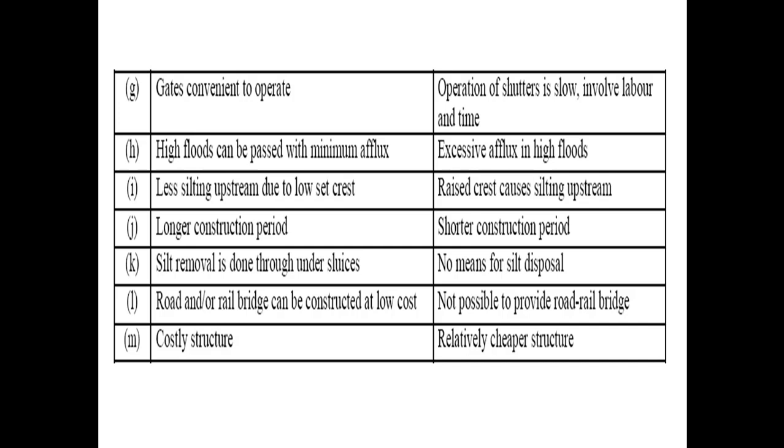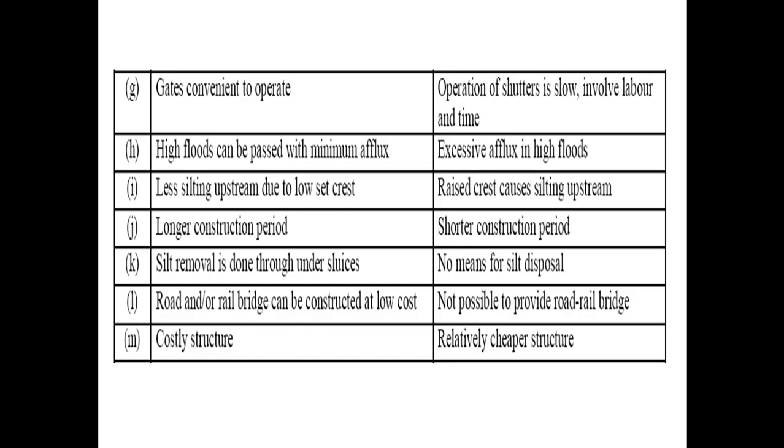I point is less silting upstream due to low set crest, whereas in weir raised crest causes silting upstream. J, longer construction period of barrages, whereas in case of weirs, shorter construction period. K point, silt removal is done through undersluices, whereas in case of weirs, no means of silt disposal. Also sometimes silt undersluices are provided, but normally not provided.